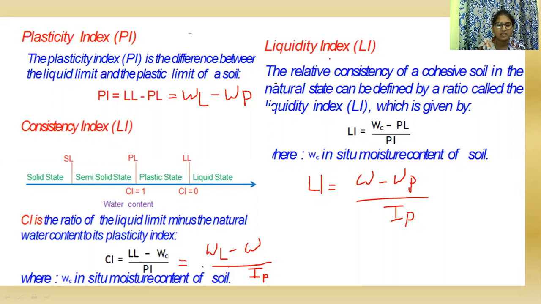And finally, the shrinkage limit is the water content where further loss of moisture will not result in any more volume reduction. So generally there are 3 types of changes: solid to semi-solid, semi-solid to plastic, plastic to liquid state. Next class we will go for problems.